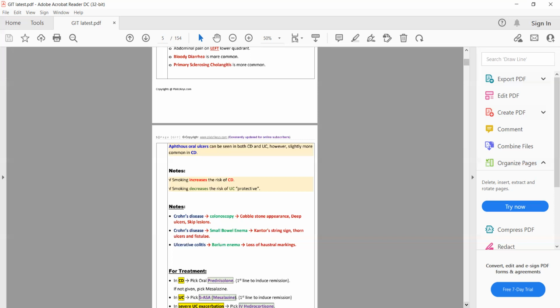So on barium enema, there will be loss of haustration or lead pipe appearance. The large intestine will appear like a drain pipe.